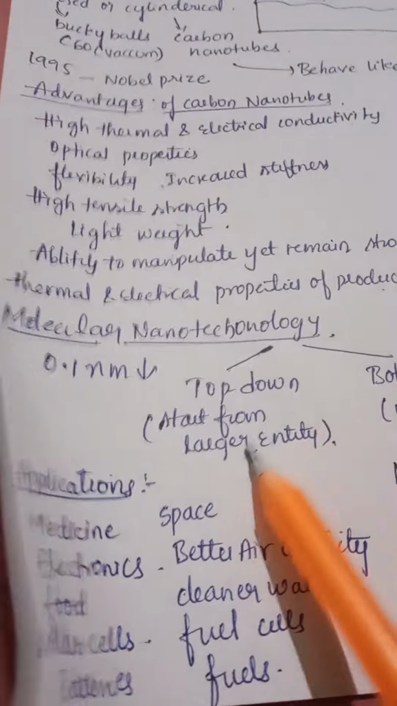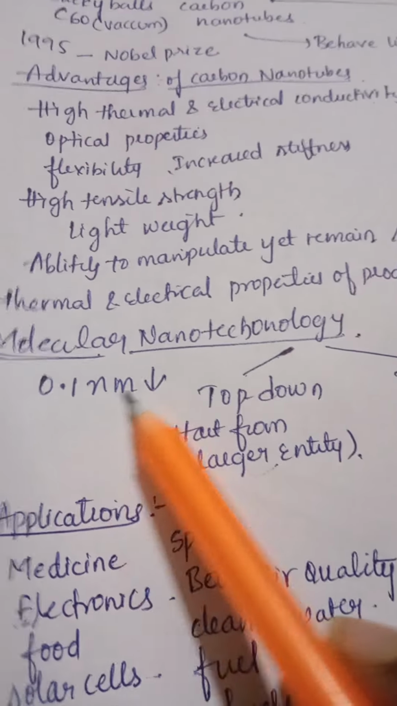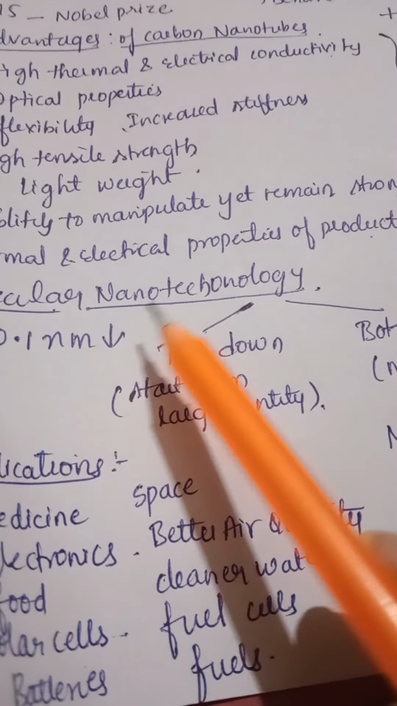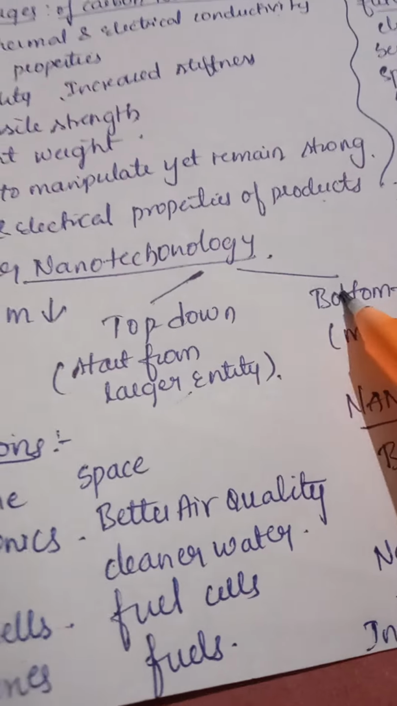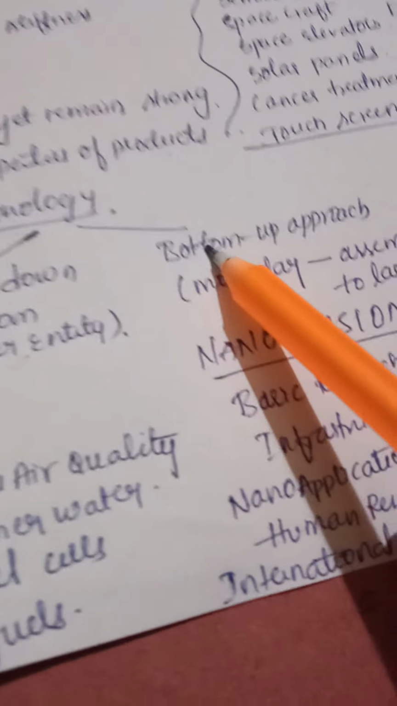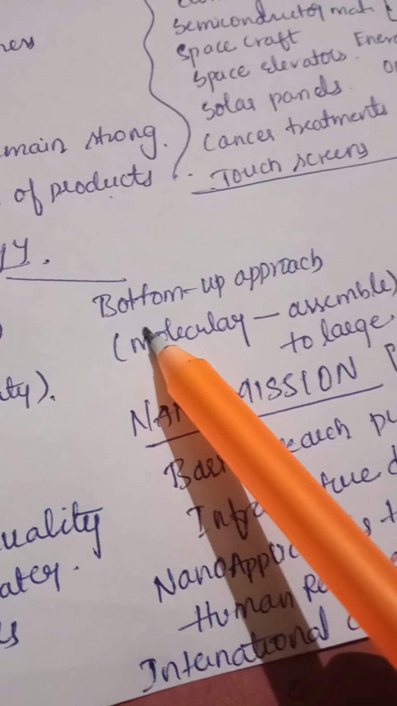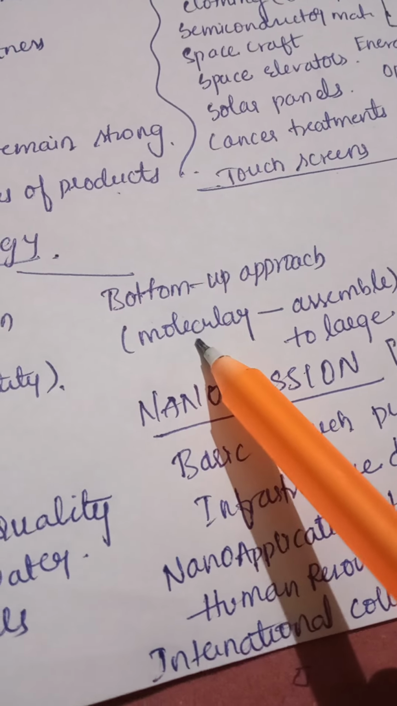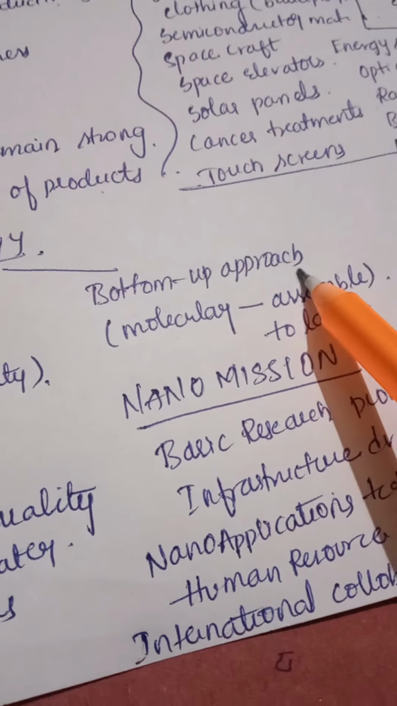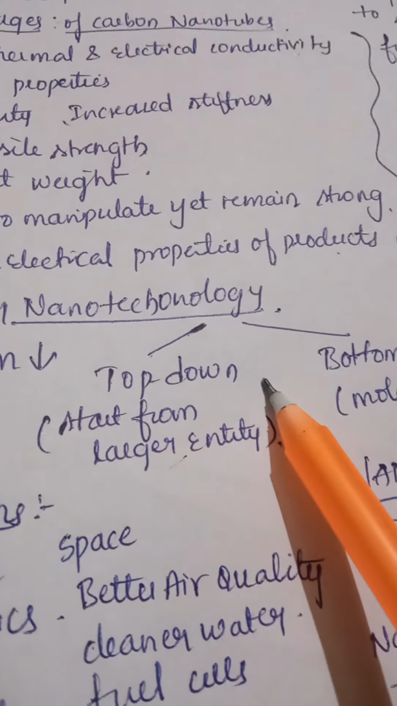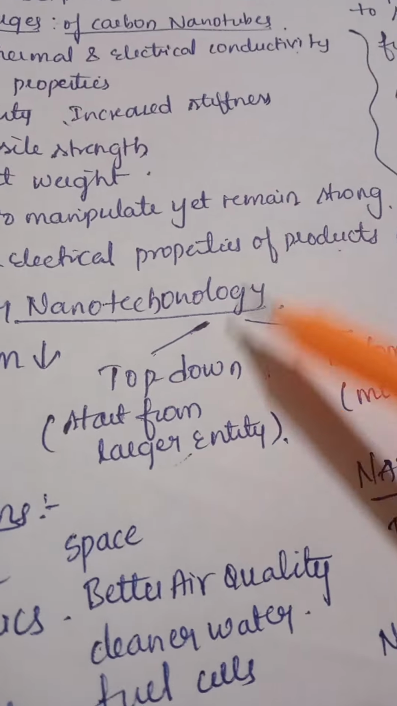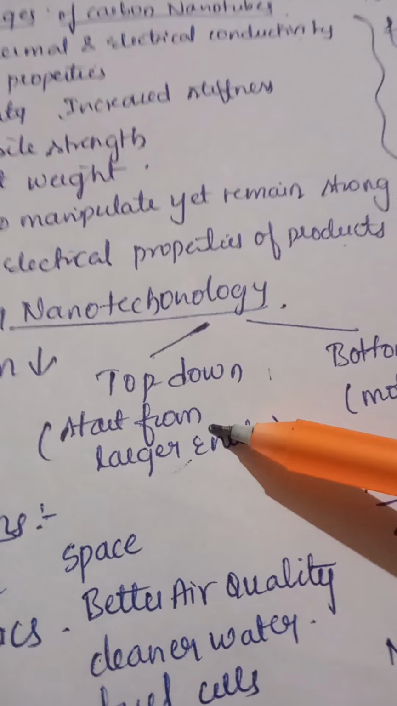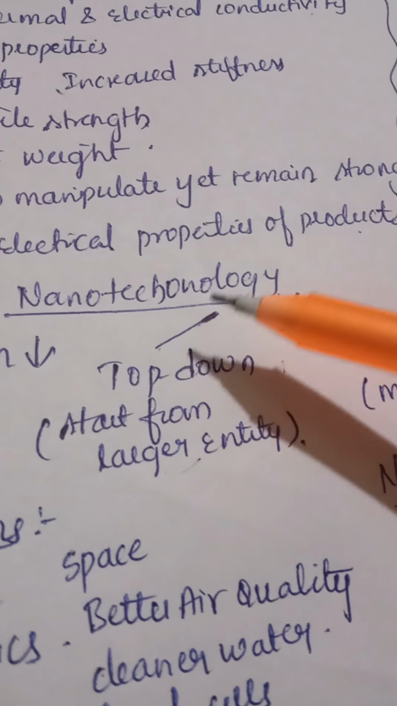And coming to molecular nanotechnology. Molecular nanotechnology means the study of molecules of 0.1 nanometer or less. In this nanotechnology, we usually have two approaches, the top-down approach and the bottom-up approach. What is the bottom-up approach? It means that from the bottom, that is from the molecular stage, the molecules assemble to form a larger substance by molecular recognition. And in the top-down approach, they start from a larger entity, from larger materials, and come down. When they come down to nanoscale, the properties may differ from those at the larger scale.